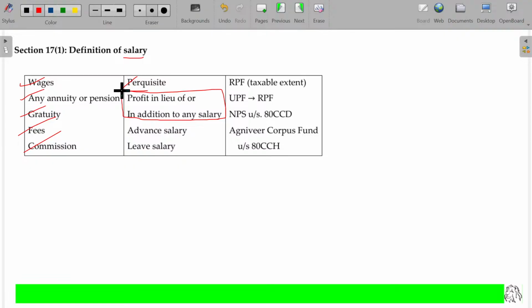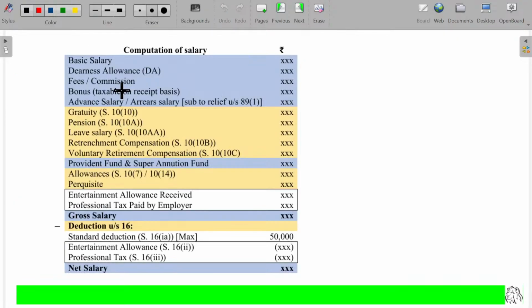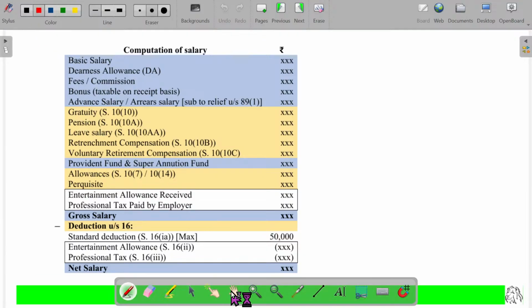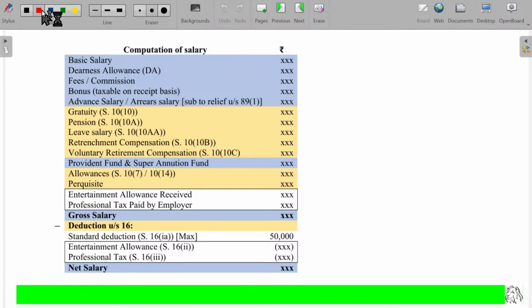Now, how to compute the salary, sir? How to compute the salary? Clear? If an assessee comes to you and says, find out my tax liability, sir, then automatically what do you have to do? You have to follow these steps for the computation of salary. Clear?